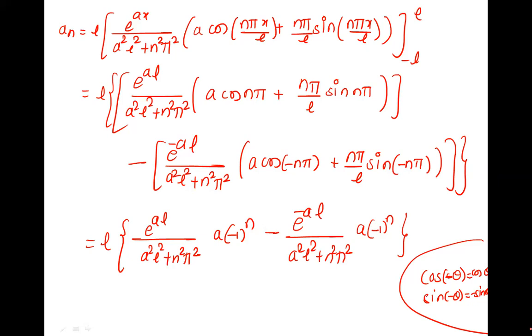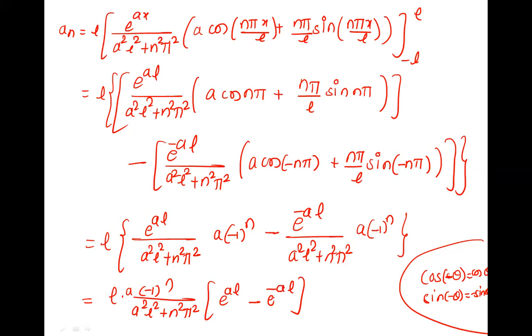Is this okay? Yes, ma'am. Right. What is common? L is already there, a upon this is common. Take it out: a upon a square L square plus n square pi square into, here it is e raised to aL, and here it is e raised to minus aL, minus, right?